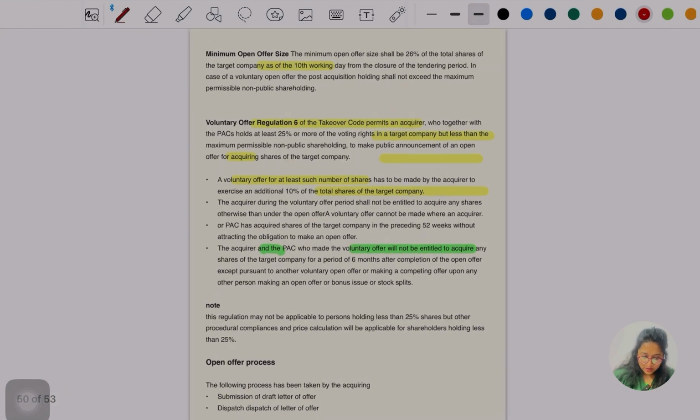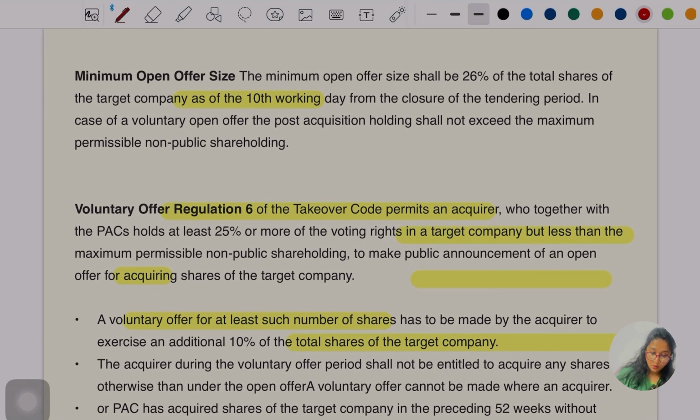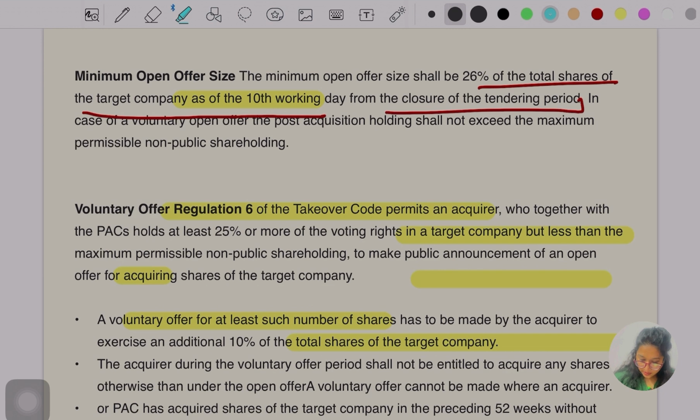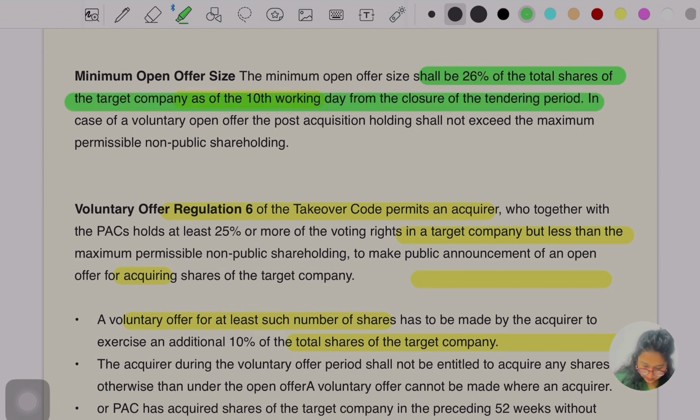So let's go for the minimum open offer size. The minimum open offer shall be 26% of the total share of the target company, as of the 10th working day from the closure of the tendering period. Okay, this much we'll leave for now, I'll tell you later, don't worry. So they are saying the minimum offer is 26% or more.